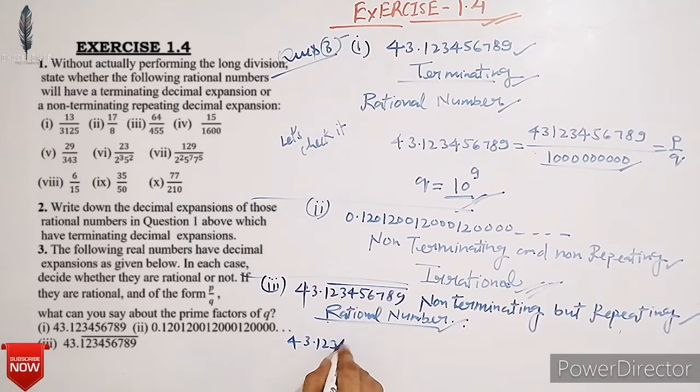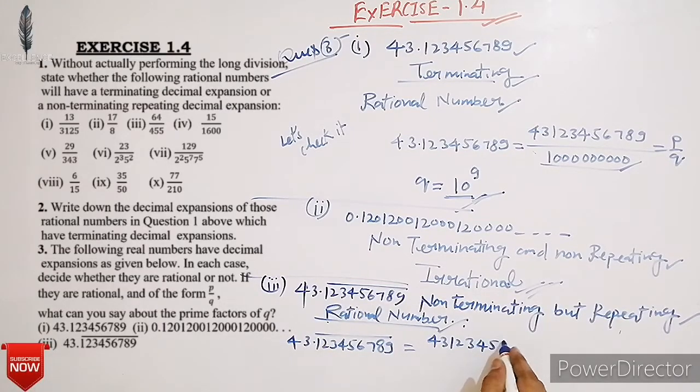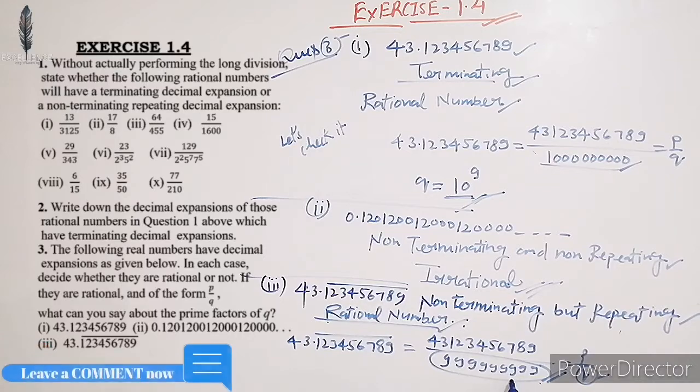Here 43.123456789 repeating is equal to 43123456789 upon 999999999, which is P upon Q. Here Q is equal to this. Here Q doesn't contain the factors 2 or 5 or both because it is non-terminating. Okay students,